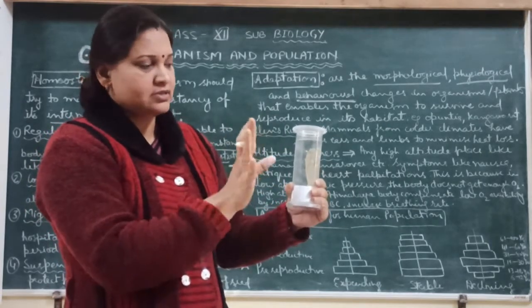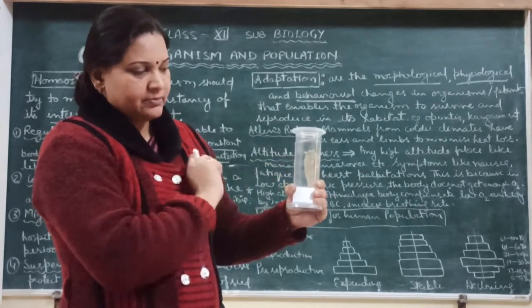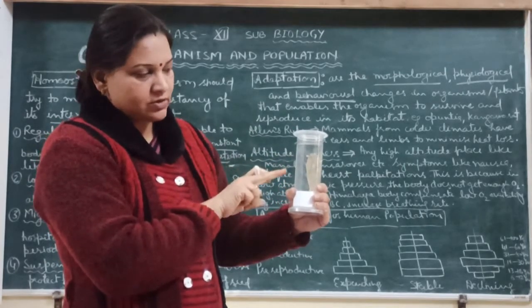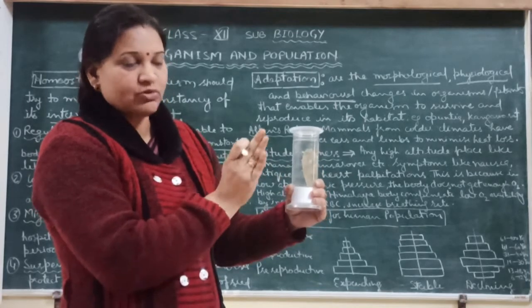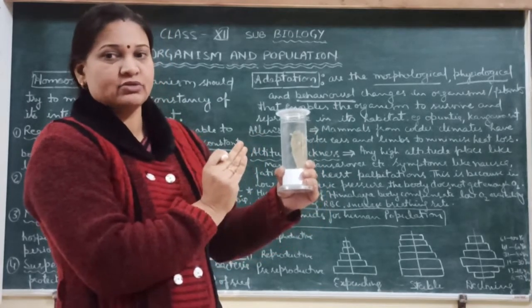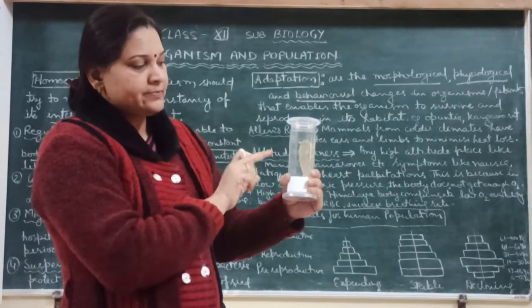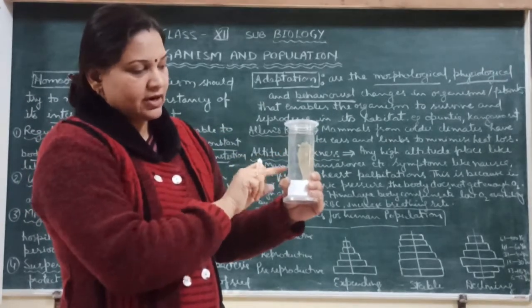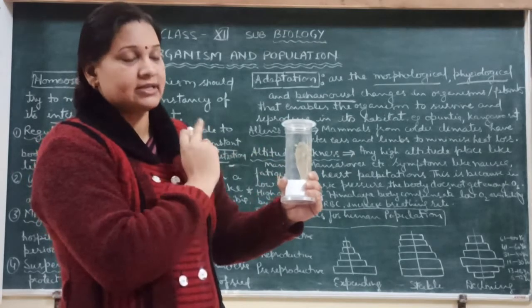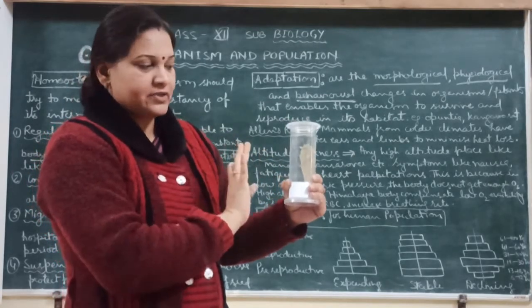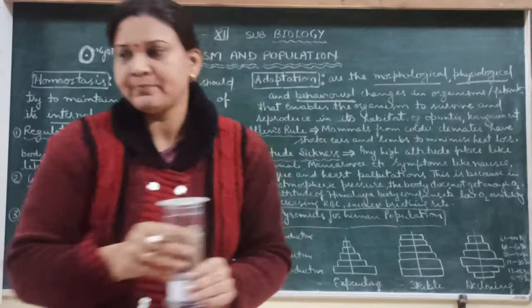So water loss is not possible through these leaves. And also you can see the stem. The stem is also dorso-ventrally flattened, and it is green, so it is photosynthetic and acts as the leaves. So it is the adaptation to the habitat.